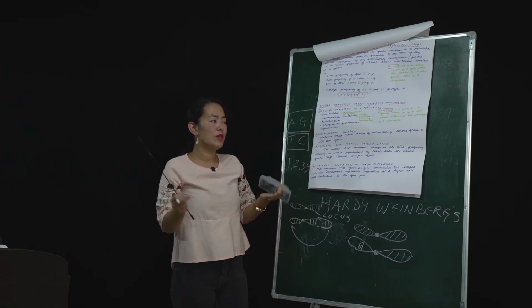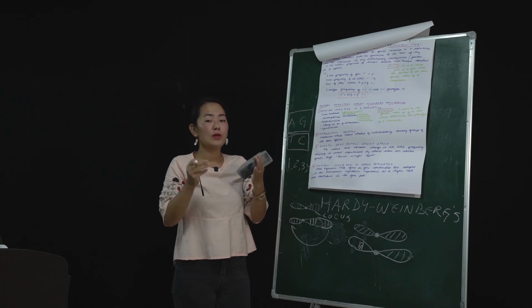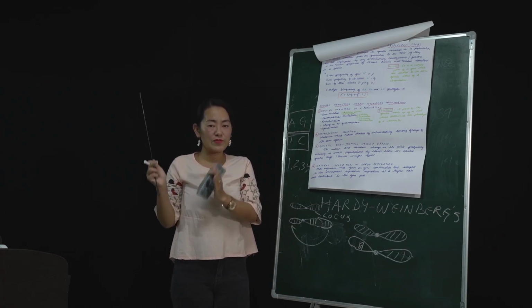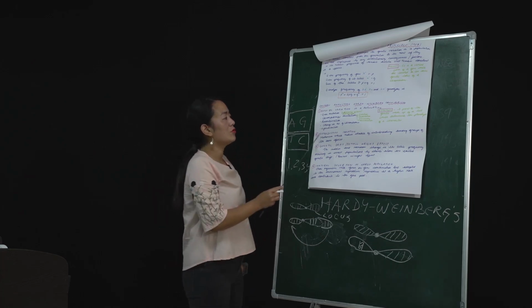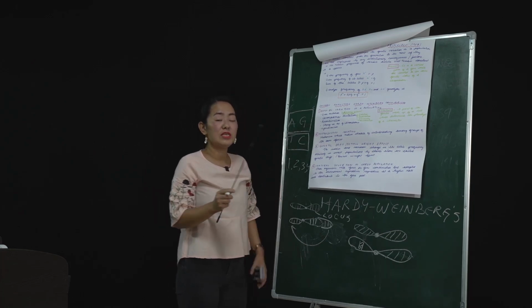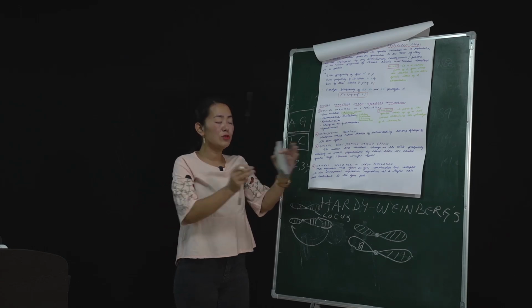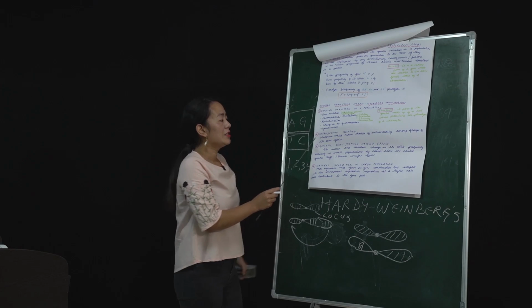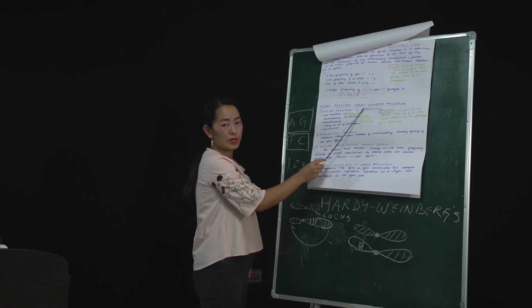In hundreds of years, you will see that they will have different characteristics with which they will be able to survive on that particular island. That is called reproductive isolation, where the genes are isolated from the normal group of the species. This leads to a change in Hardy-Weinberg equilibrium.